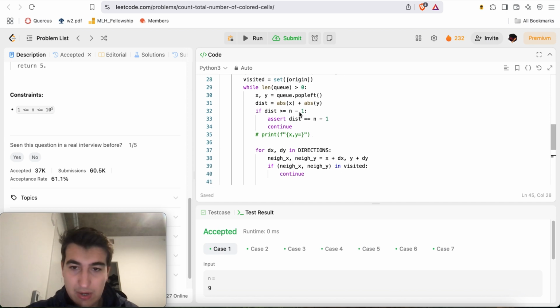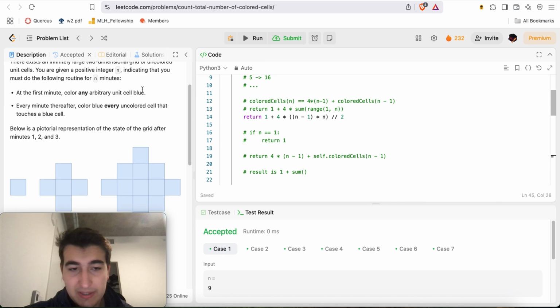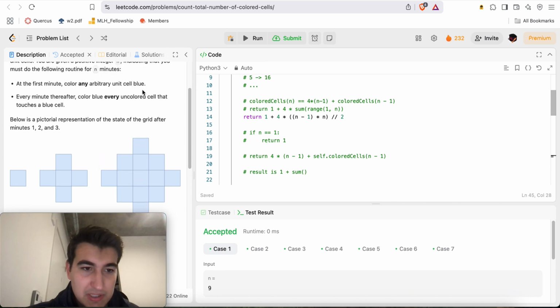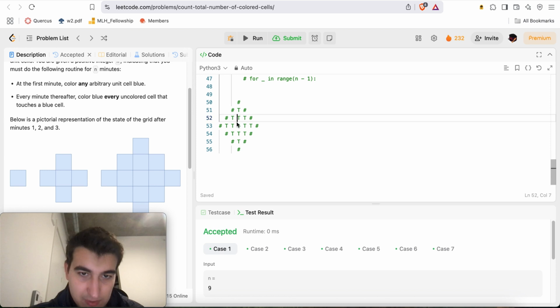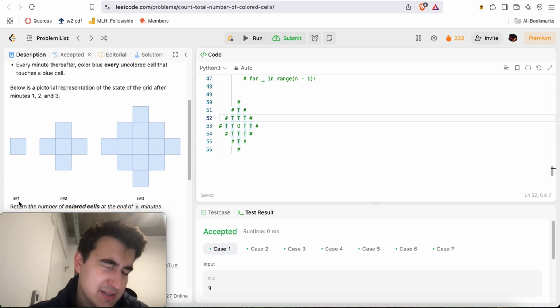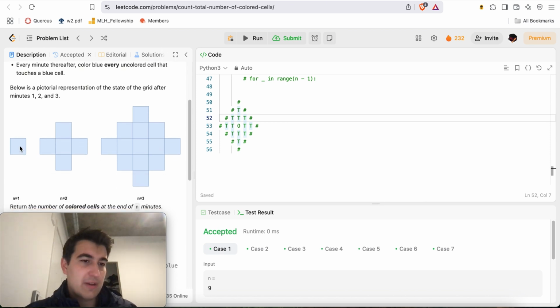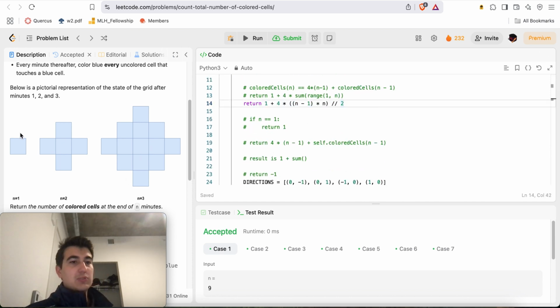We tried that, and it got MLE, even TLE. But the point of this problem is that you have to recognize the pattern, and that's what I was trying to do. What I realized is that we're always just adding a border, and the border is always proportional to the value of n. Here, for example, n equals 1, we can think of it as just 1 square. The center we always have, so in my solution we have 1 plus something. We think of the center as something we already have.